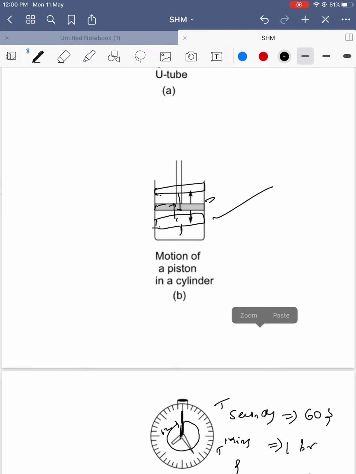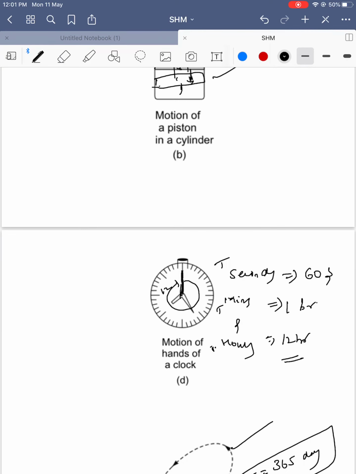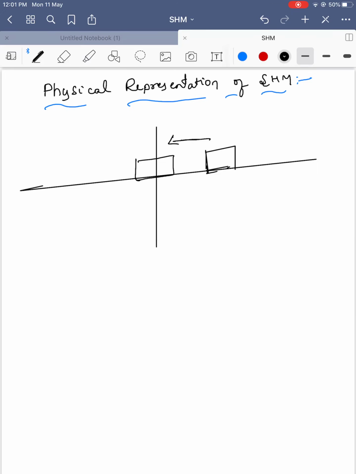When I compress this body, it has a tendency to go back. When it was going upwards, it comes downward. So body motions are repeated about a particular point. Similarly in the pendulum clock, the mean position we consider is the 12 number, and they move about the 12 number. That point becomes an equilibrium point. Similarly for the Earth also. Now we come to the block.